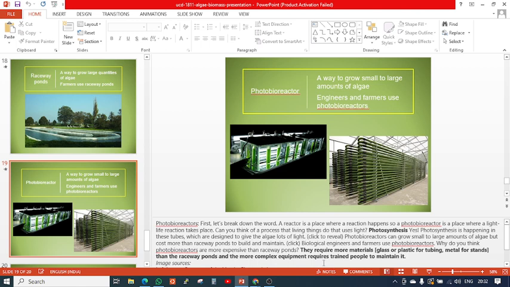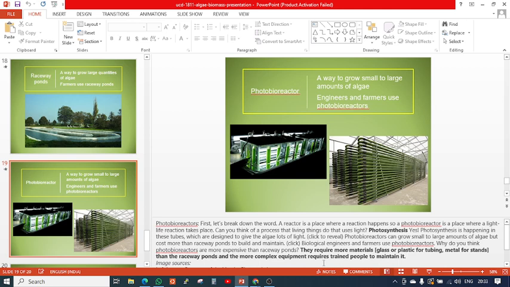Small pipes are there, and in the pipes algae can be grown under a controlled environment. This photobioreactor is mainly used for the testing of the algae in the lab, and the pond method is used for massive, large-scale production. A photobioreactor is where light reactions take place.